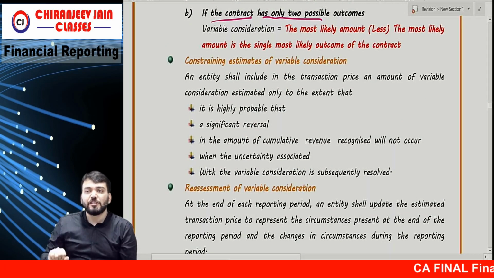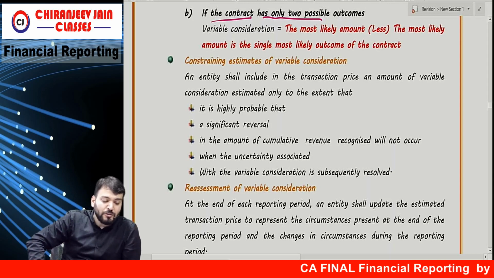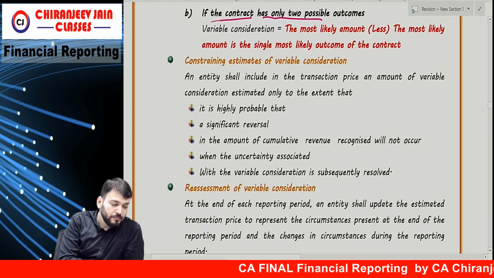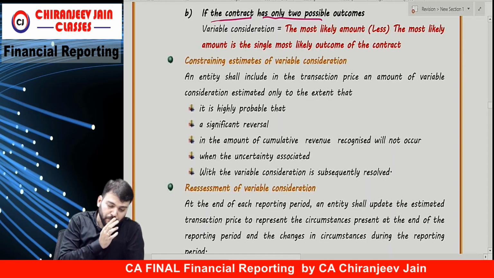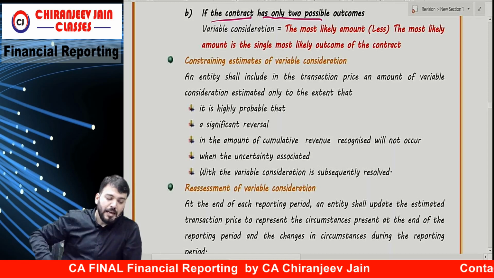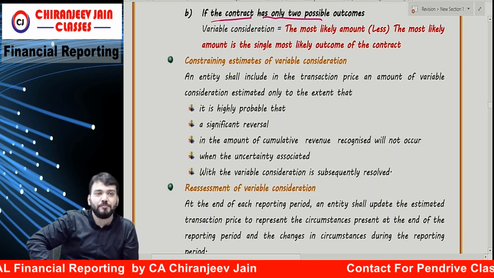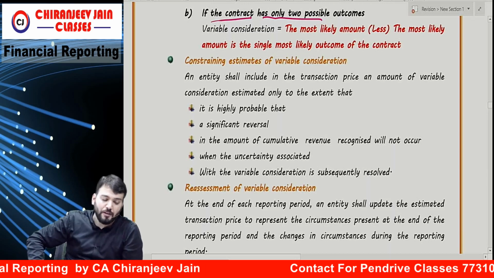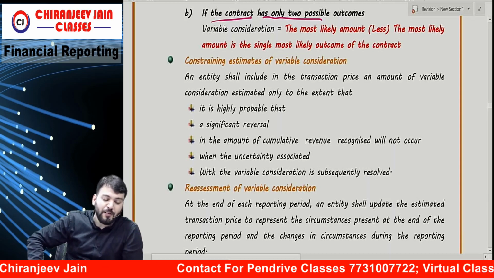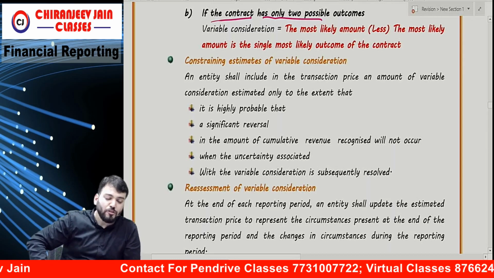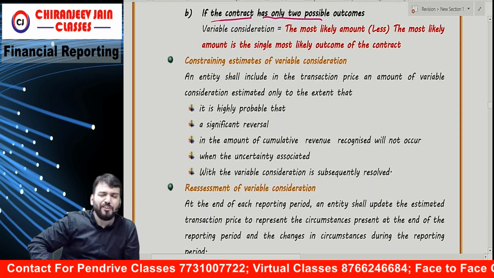So what is the fixed consideration? 1 million. Estimated cost to complete the contract is rupees 9,50,000. The entity will transfer control of the product over 5 years and the entity uses the cost to cost input method to measure progress on the contract.